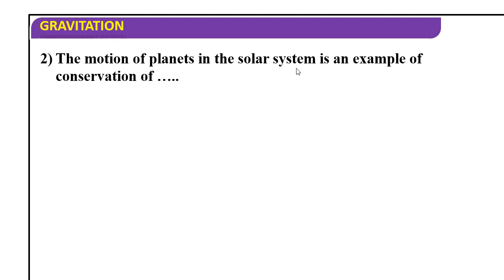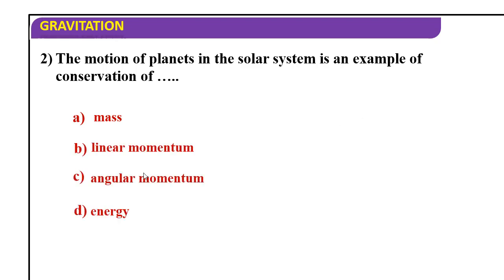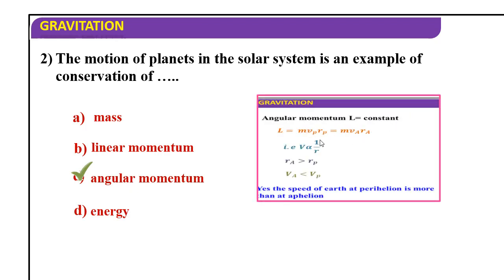The motion of planets in the solar system is an example of conservation of dash. Just now we discussed it, you can tell the answer. Conservation of angular momentum. It's not linear momentum, it is angular momentum. L is constant, L is equal to m v_p r_p is equal to m v_a r_a. So v is inversely proportional to r. So r_a greater than r_p, v_a less than v_p. Yes, the speed of Earth at perihelion is more than at aphelion. So basically angular momentum is constant.